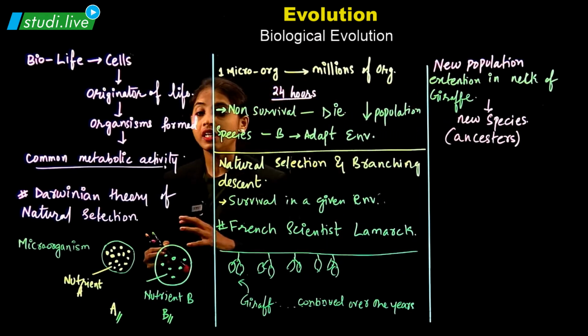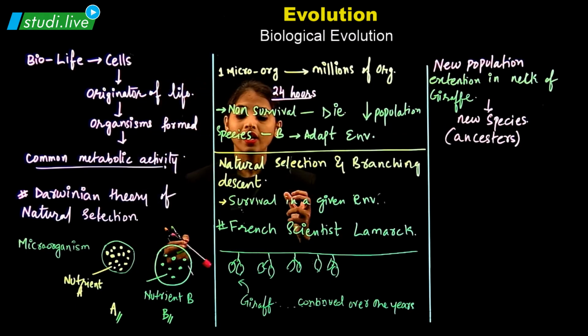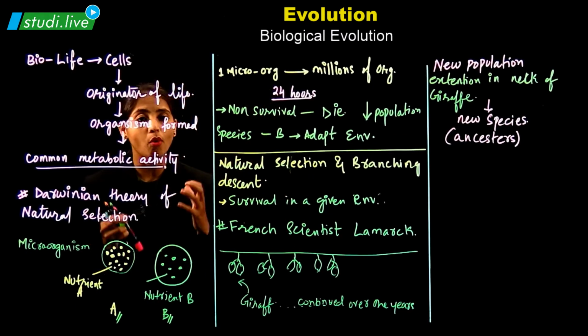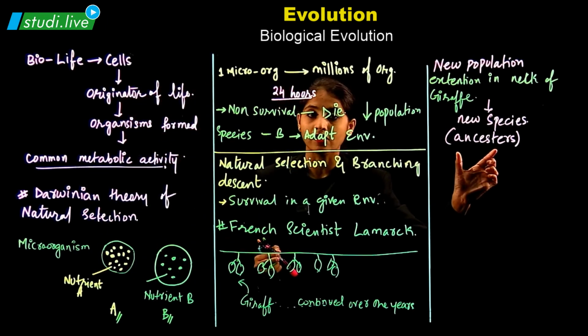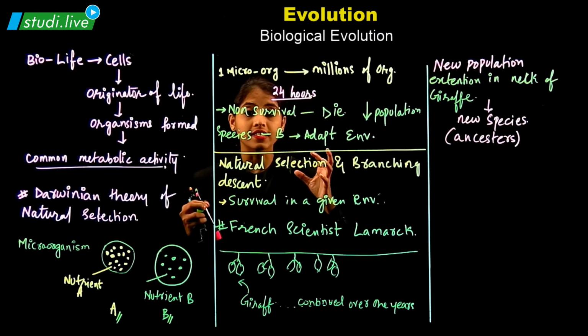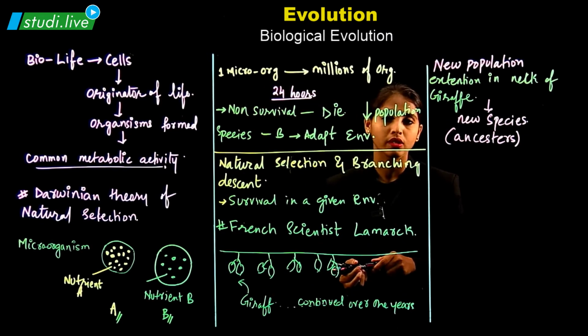Forget about the natural selection and habitat and the environment. Something in the body changes, which we have got from the ancestor species itself. But this gives us an example that biological evolution is possible over the years.